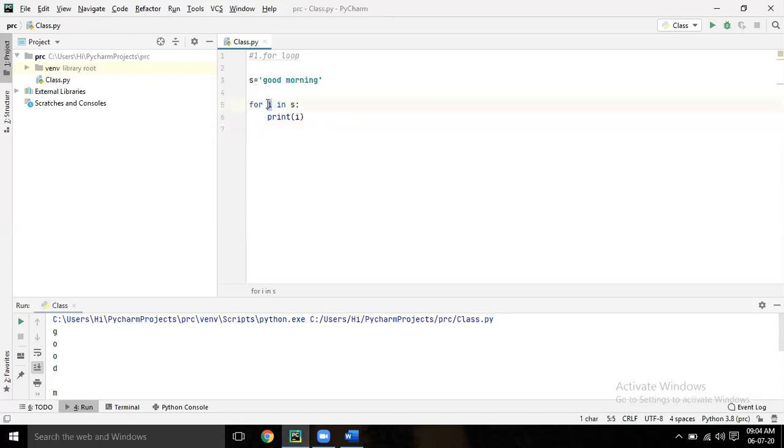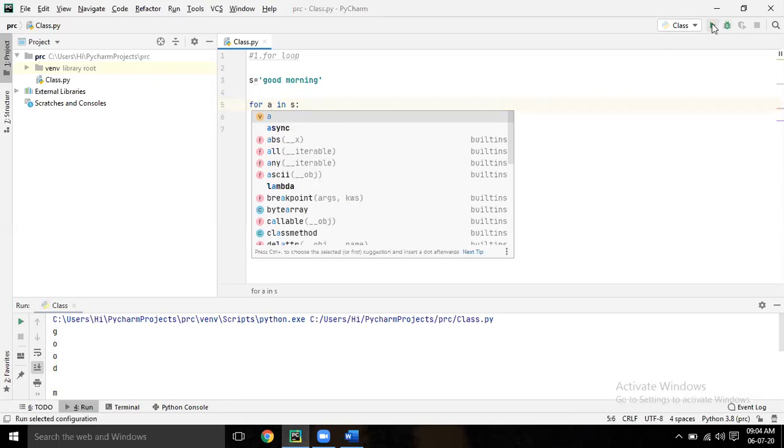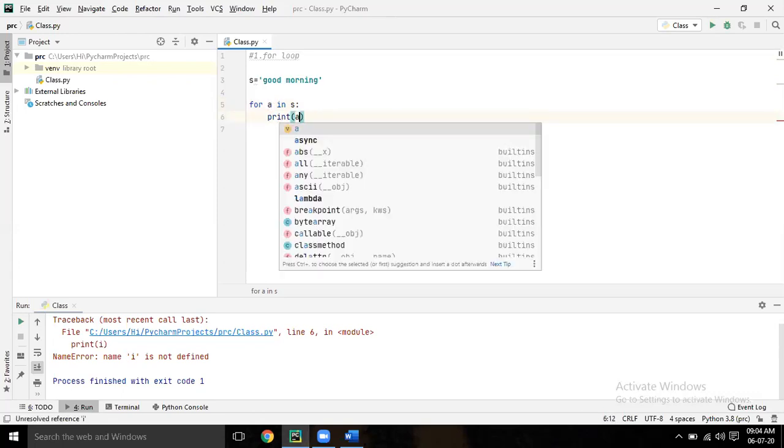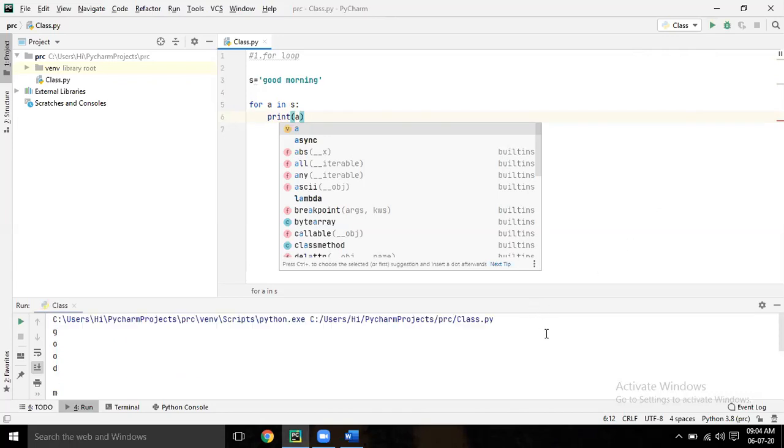You can define any variable, right? A, B, C, like that. You can write A, B, C, D, X, Y, Z, whatever. Write A. Now print A. That does not make any sense.